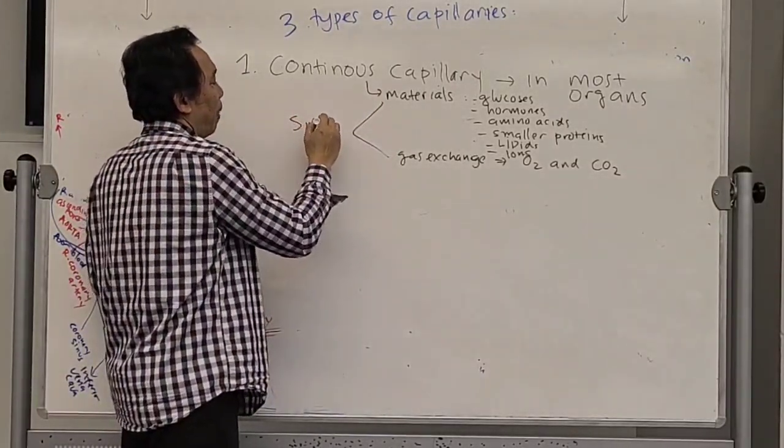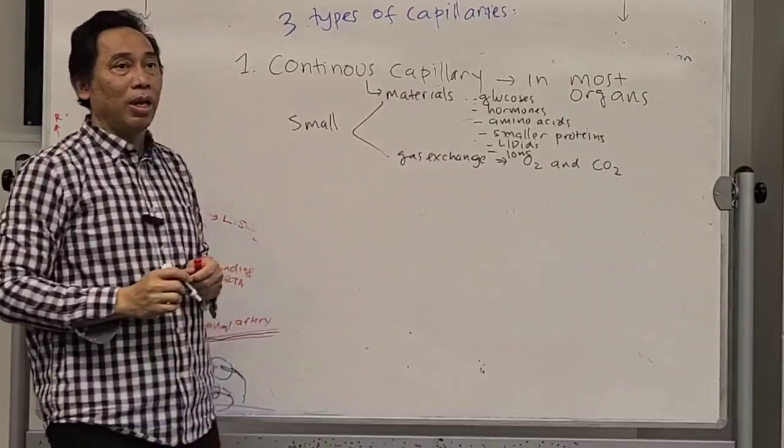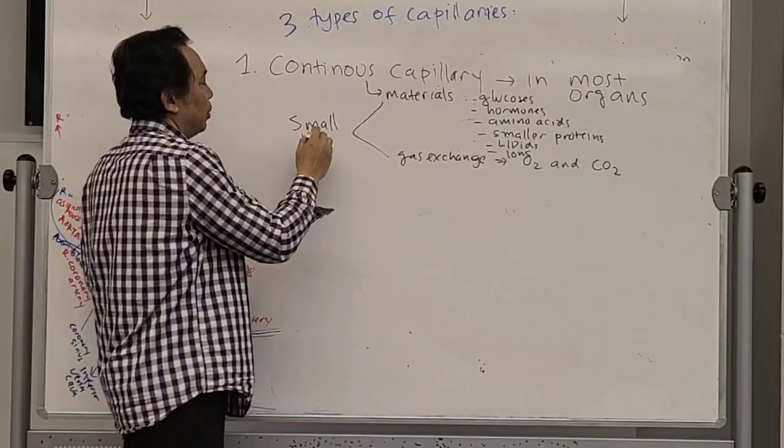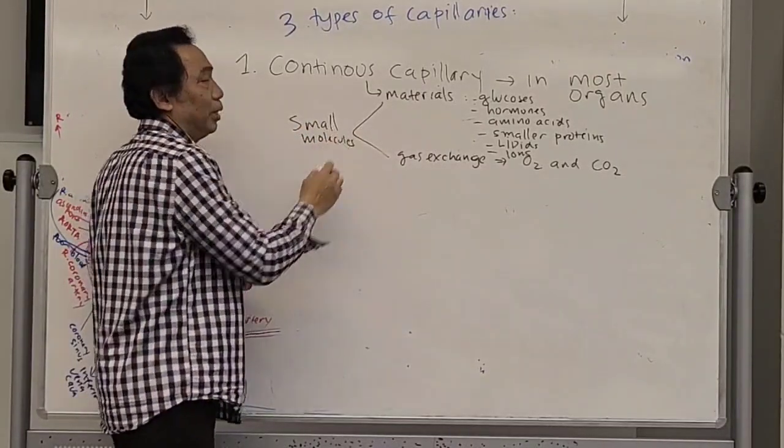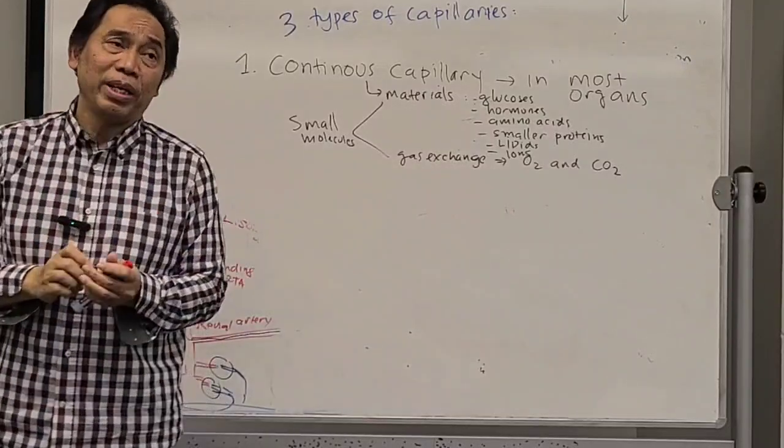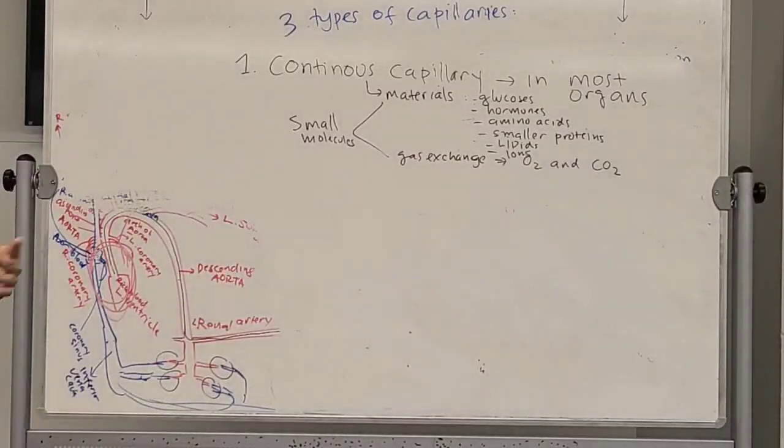considered as small molecules. Okay, so the ones that they exchange are very small molecules. They will not be exchanging bigger molecules like protein. Mostly will not be exchanging in this type of continuous capillaries. Right? The second one,